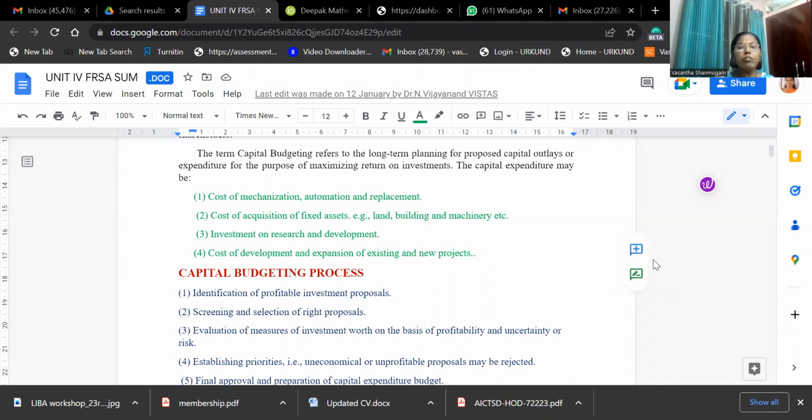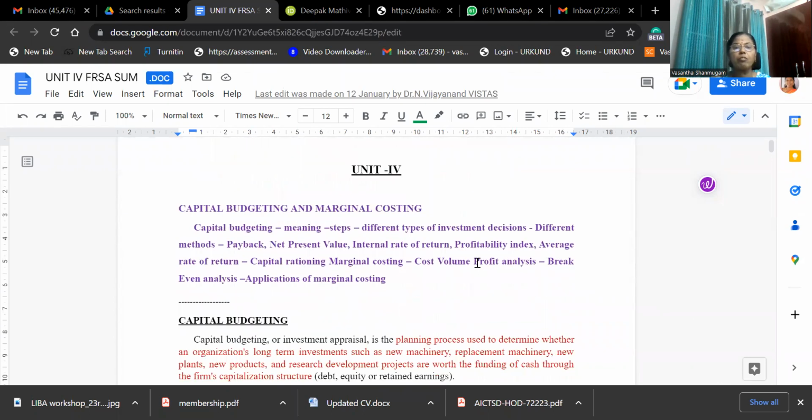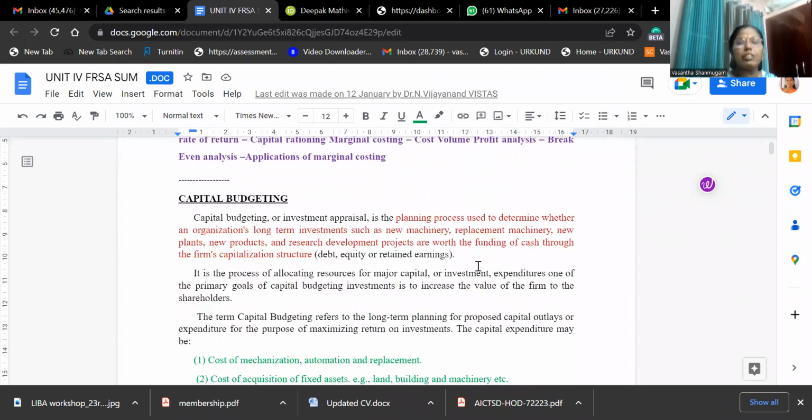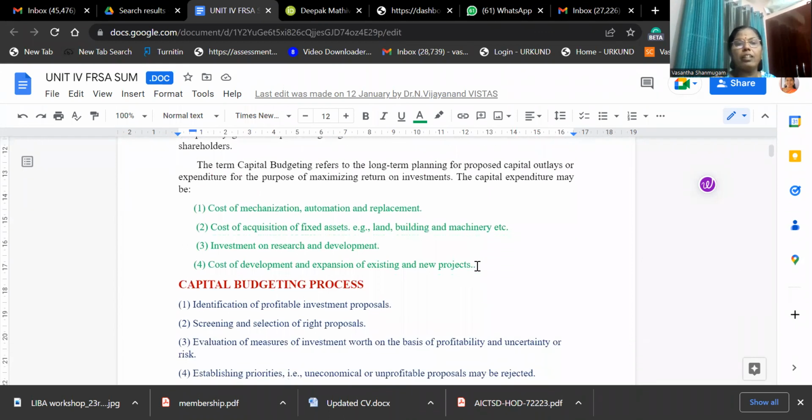It is mainly done for fixed assets like land, building, and machinery, etc. It will even be done for research and development as well as expansion of a new project. So these are the cases under which capital budgeting will be done.